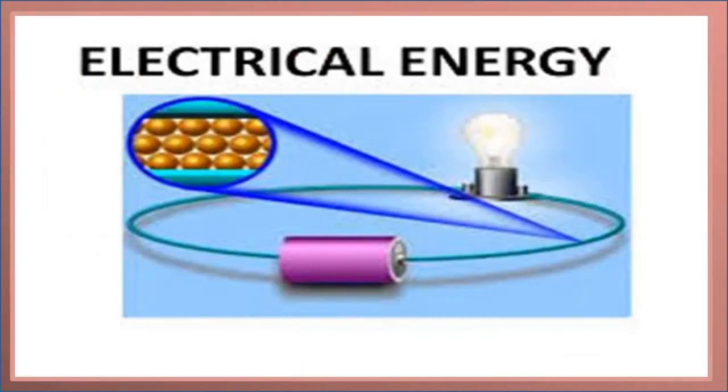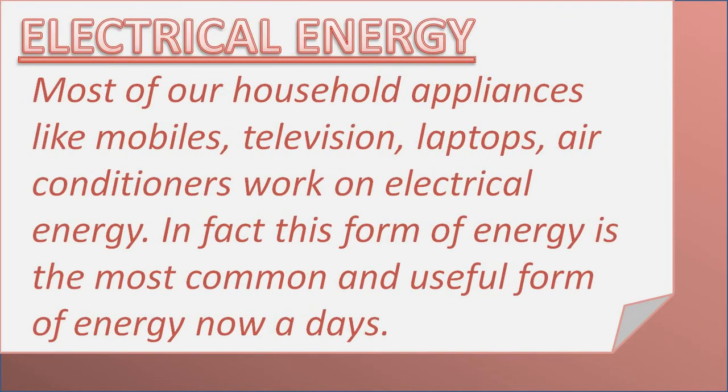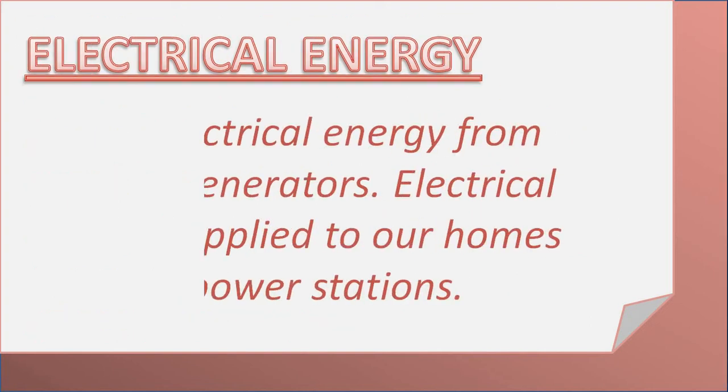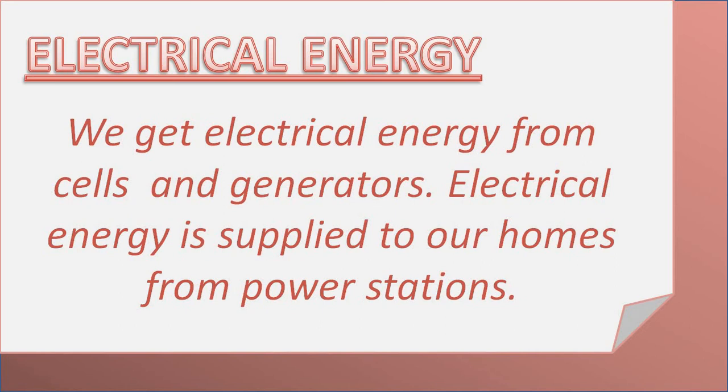The next form of energy is electrical energy. You all know this very well. This is the most common form of energy which is useful nowadays. Most of our appliances like mobile, television, laptops, refrigerator, washing machine, air conditioner, all these household appliances work on electricity, and electricity is also a form of energy. So how do we get this electrical energy? We get electrical energy from cells, and generators or even batteries are used to produce it.